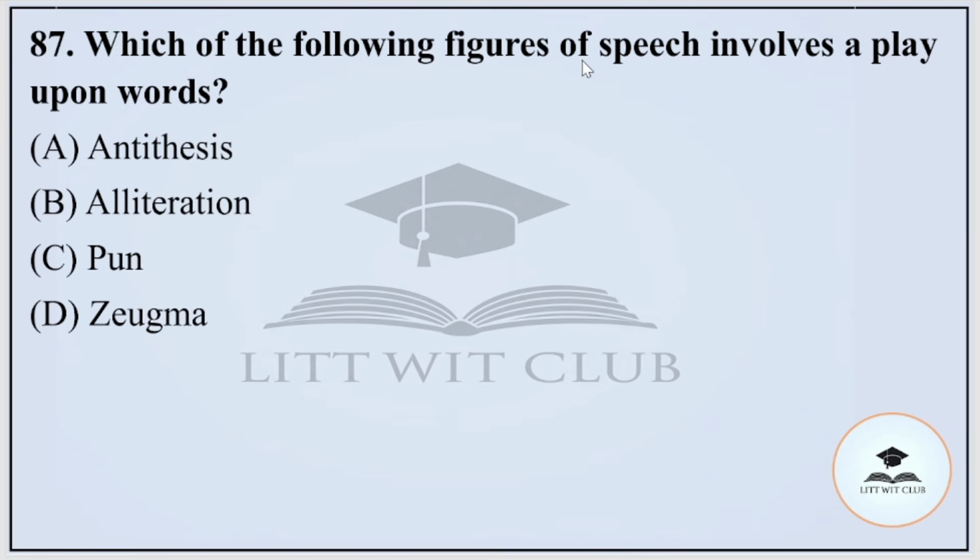Question number 87. Which of the following figure of speech involves a play upon words? Options are antithesis, alliteration, pun, or zeugma. And the correct option is pun.